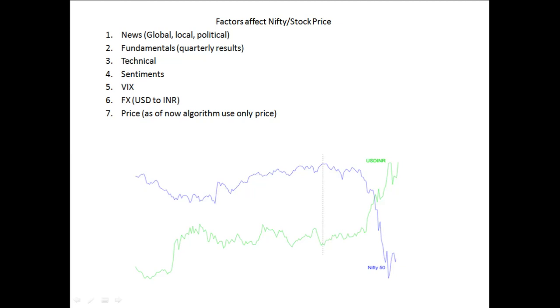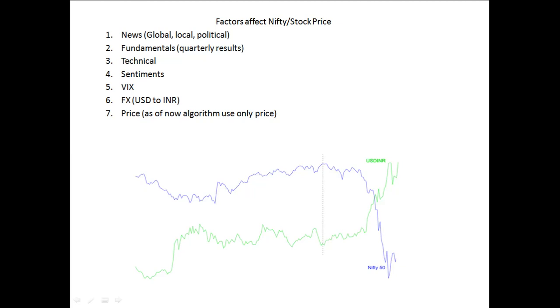So here we can see that at this particular point of time, when the US dollar value is less compared to the Indian currency, the stock is somewhat moving up. And when the US dollar value is increasing, the stock market is trying to correct. And this particular crash happened because of the COVID impact and its corresponding lockdowns.